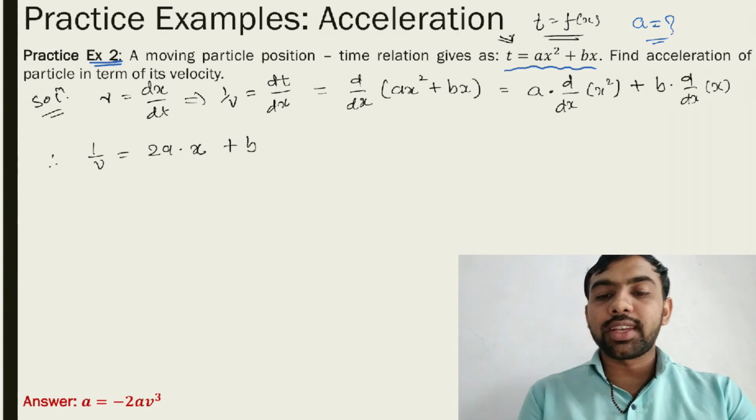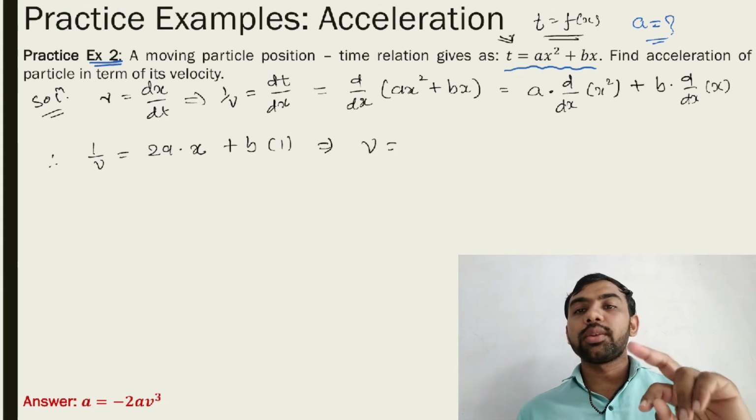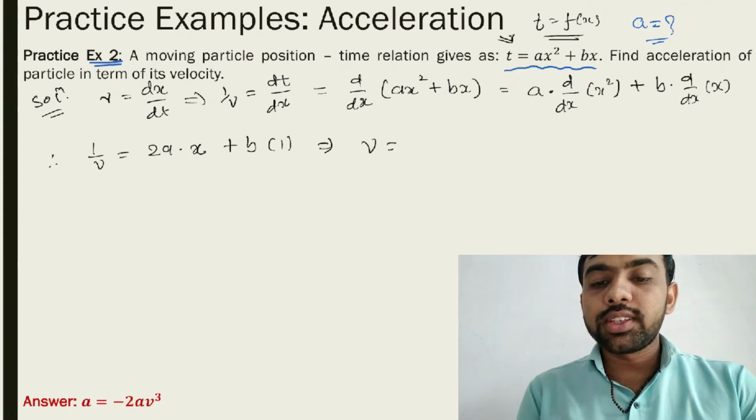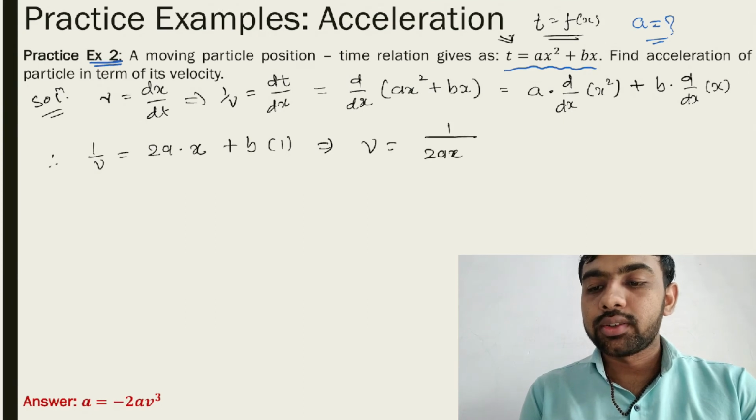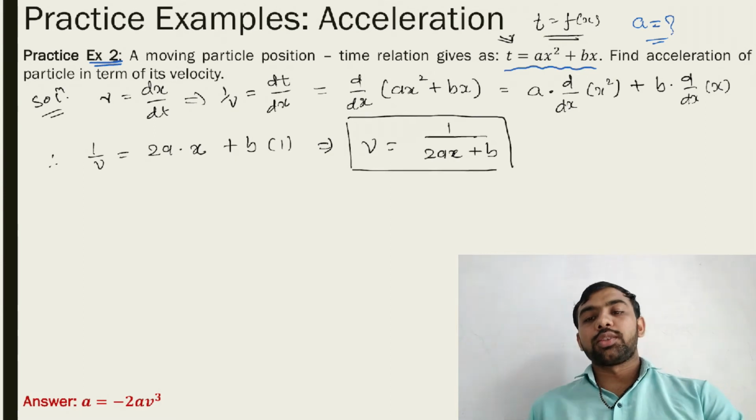And d by dx of b is 1. So finally, take the reciprocal again. So v is equal to 1 upon 2ax plus b.